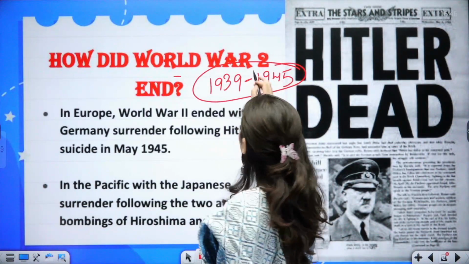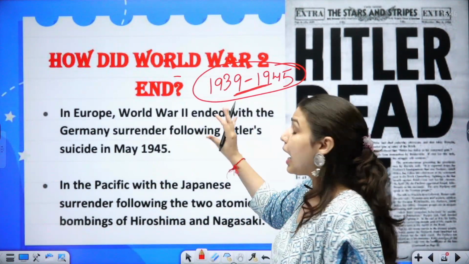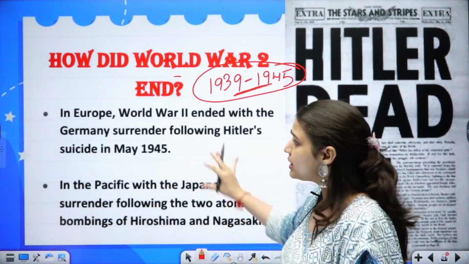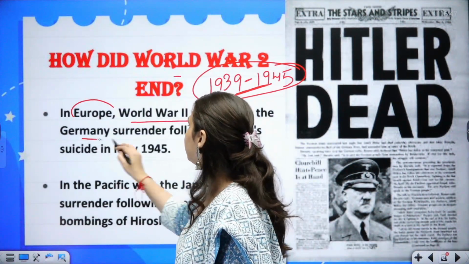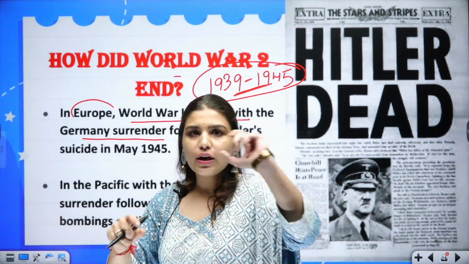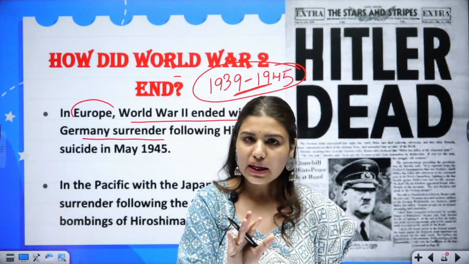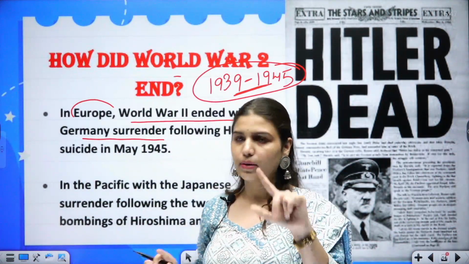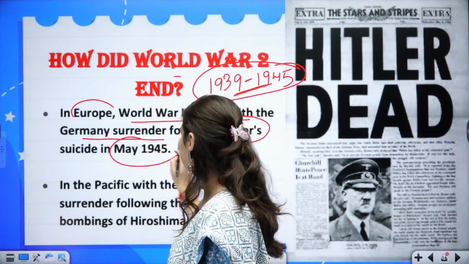There were various events which took place between these years, but how did this war end and what was the outcome? In Europe, World War II ended with the German surrender. All the events were started by Germany, but in the end Germany had to surrender following Hitler's suicide in May 1945.